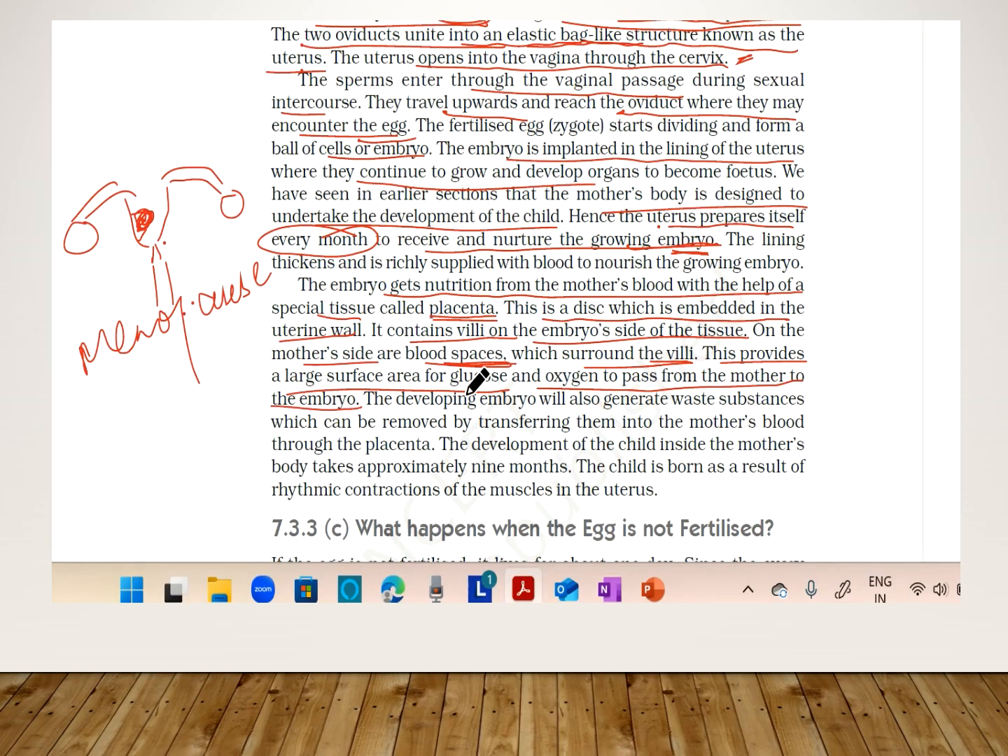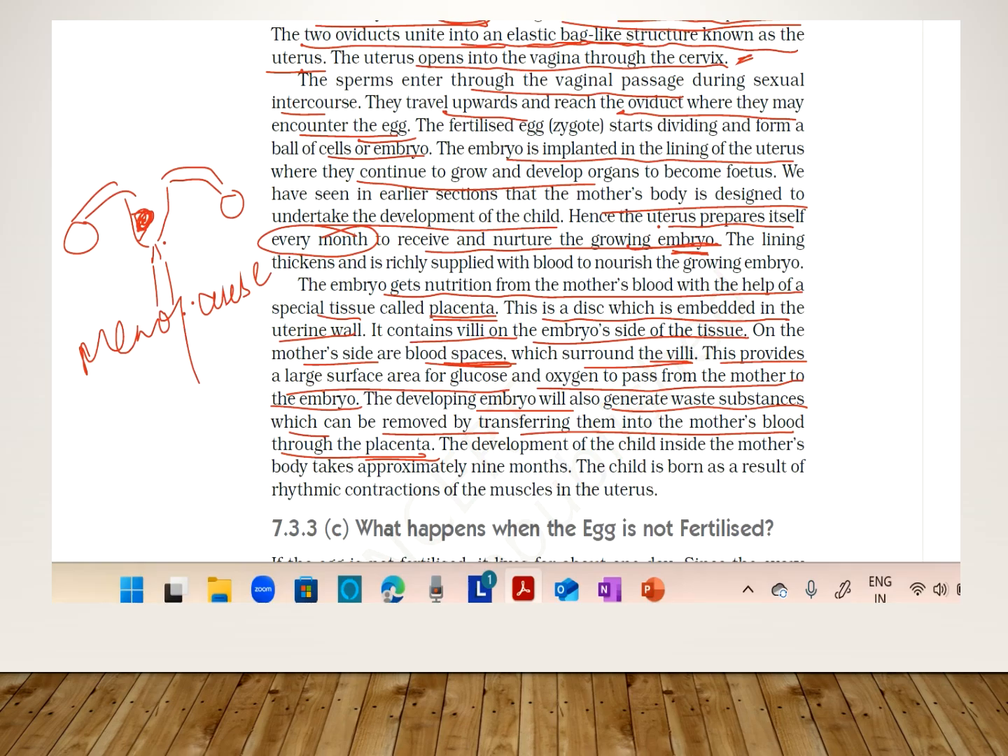The developing embryo also generates waste substances, which are removed by transferring them into the mother's blood through the placenta. So all the waste from the baby's body inside the uterus is removed by transferring it to the mother's blood, and the food and nutrition from the mother's blood goes to the child.